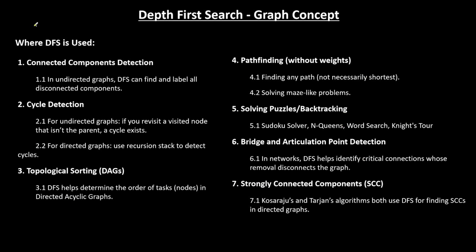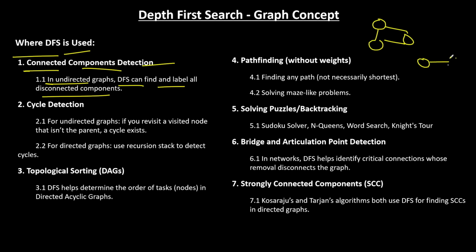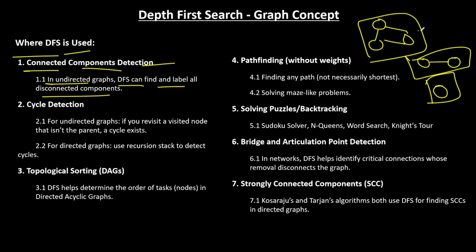Now, where can we use this DFS? Okay, I've written some of the question examples and topics where you can use it. Suppose you get a question related to connected component detection, like in an undirected graph, DFS can find and label all disconnected components. Disconnected components are basically, suppose this is a graph, this is another graph, this is another graph. So there are three disconnected components, but they are a single graph, but all are disconnected. So the output for this particular one will be 3. So in this case, we will use DFS, not BFS. It is not much helpful in that case.